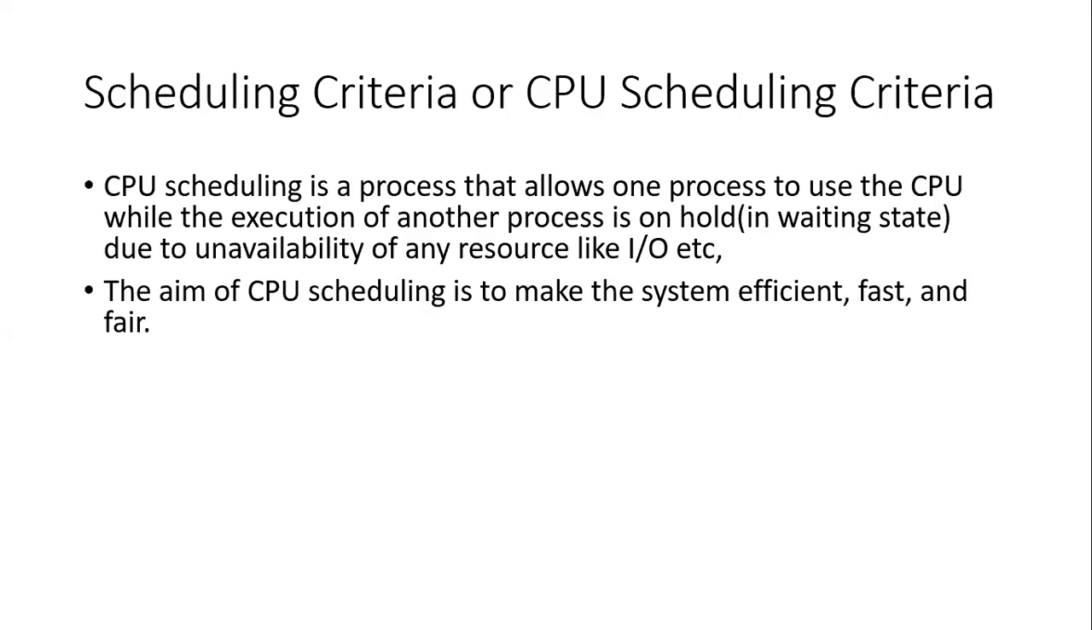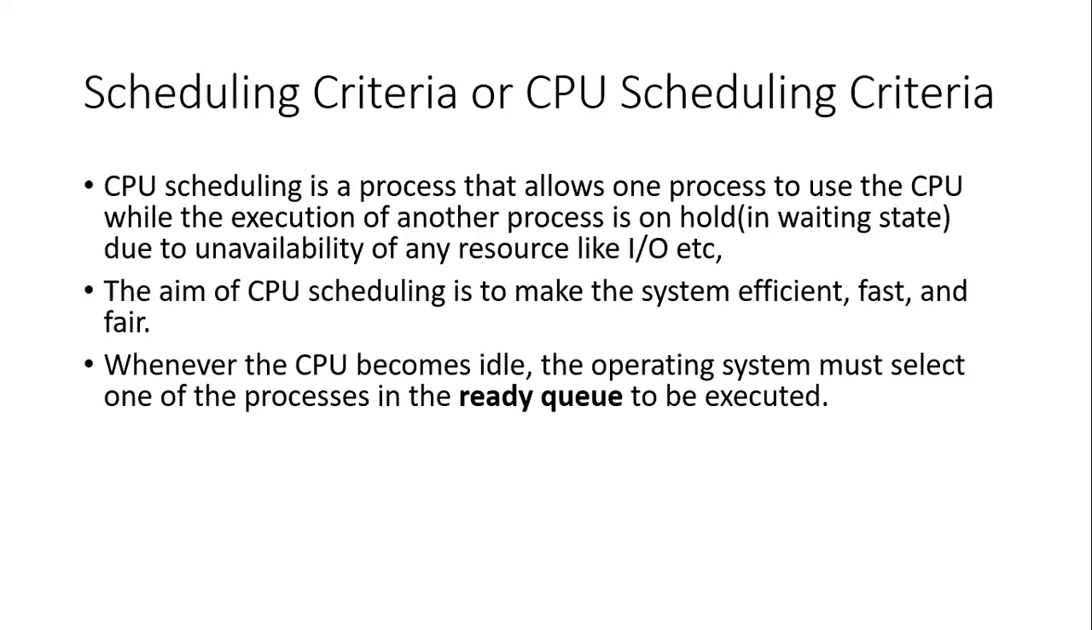Now, what is the aim and the objective of this CPU scheduling? Its main aim is to make your system efficient, to make your system very fast, and to make a fair allocation of the CPU. That is the main aim of CPU scheduling.